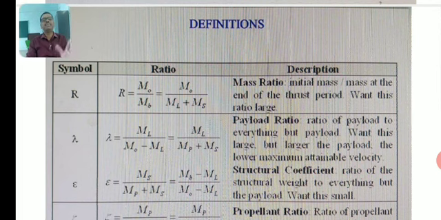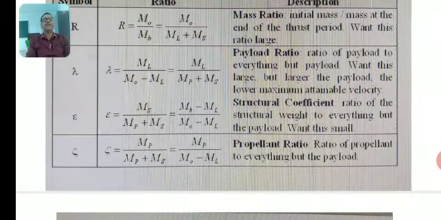Similarly, ML by MP plus MS. The structural coefficient is the ratio of the structural mass to the sum of the propellant and structural mass. MS by MP plus MS is equal to MB minus ML by M0 minus ML.